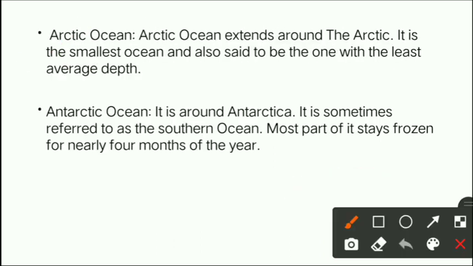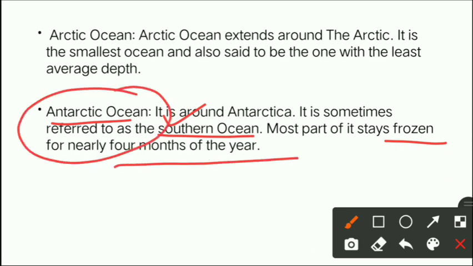Okay, now coming to the last one, which is Antarctic Ocean. Now Antarctic Ocean is around the Antarctica. Okay, Antarctica region, right? Now it is sometimes referred to as the Southern Ocean. Antarctic Ocean is also known as Southern Ocean, and most part of it stays frozen for nearly 4 months of the year.